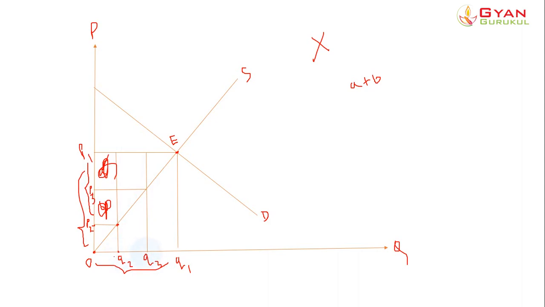But even though they are willing to sell at OP3, they are getting a higher price, which is OP1. So the difference between OP1 and OP3, this amount, would be a surplus for the producer, because they are getting a higher price than what they are